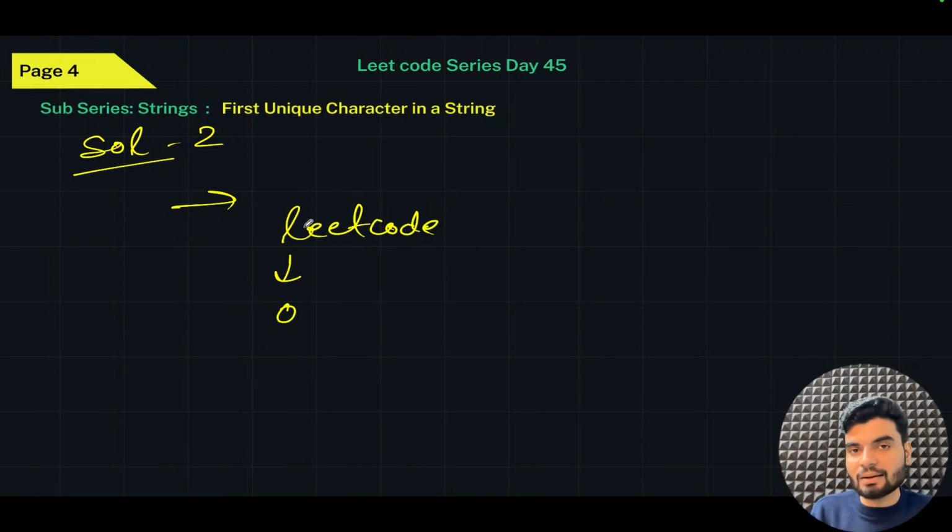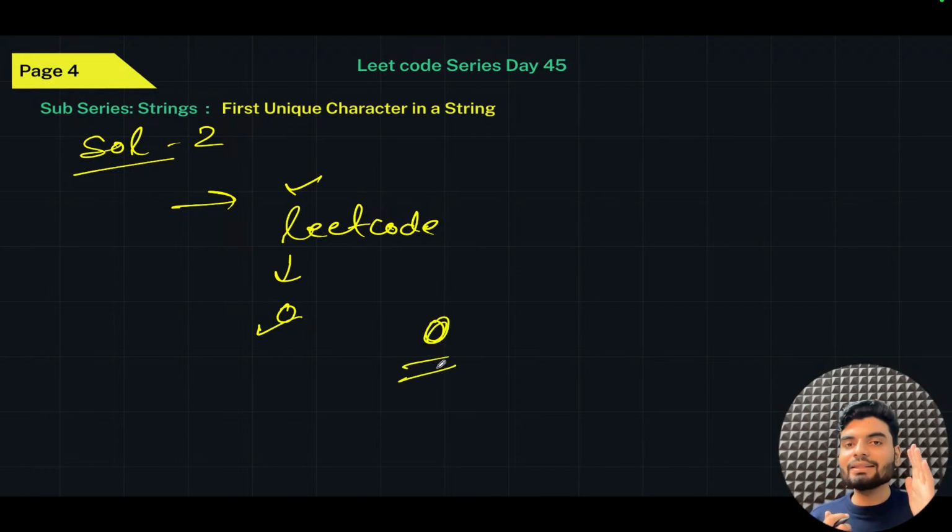So let's suppose I'm checking for this last and first index. If that is same, I'll return it. I'll return the first index, that is 0, because that is unique. Only then the first and last index of a particular character will be same. So that concept and this concept you can use. Okay, so this is solution number 2, but here you are not using the array frequency counter. And I wanted to cover that pattern, array frequency counter. So I'll write the code for the same.